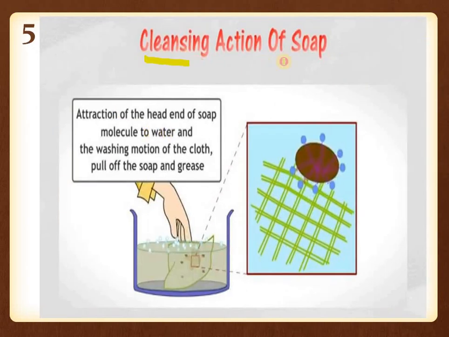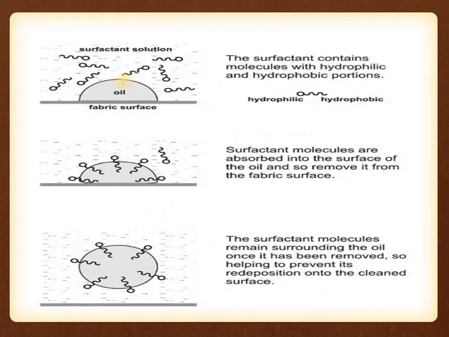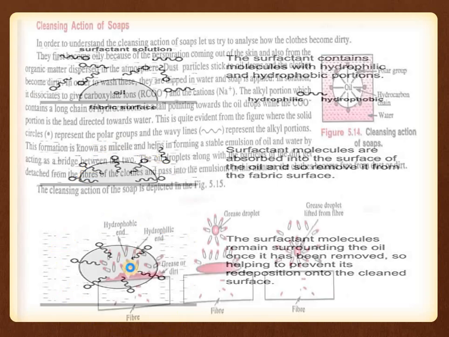So we will discuss the cleaning action of soap. We put a dirty cloth inside the surfactant solution, and the micelle will trap the dirt or grease from the cloth and take it away. How does this happen? We have oil on the fabric surface, and we put in surfactant ions. They first arrange themselves around the dirt or oil particles, forming this type of coverage around it, and finally they form a micelle and trap the oil and dirt in their lyophobic part. While washing with water, the micelle along with the dirt gets removed from the fabric.